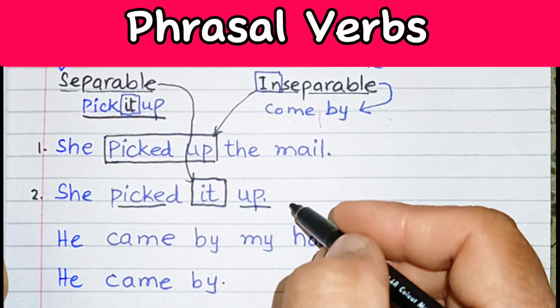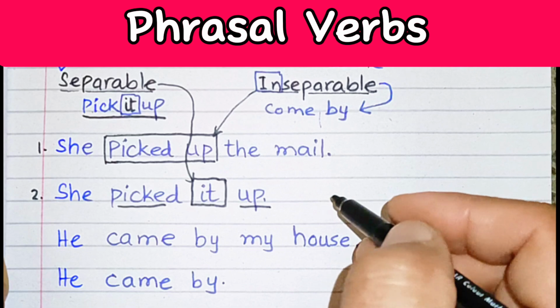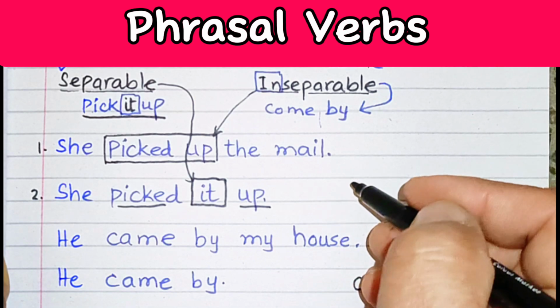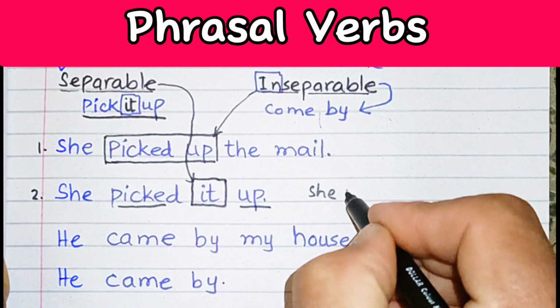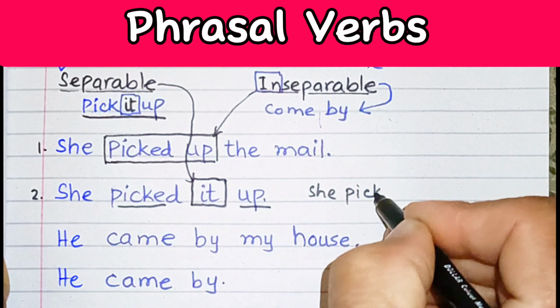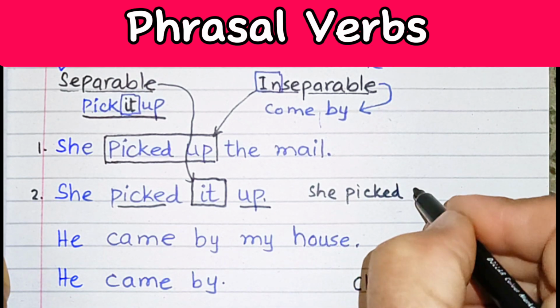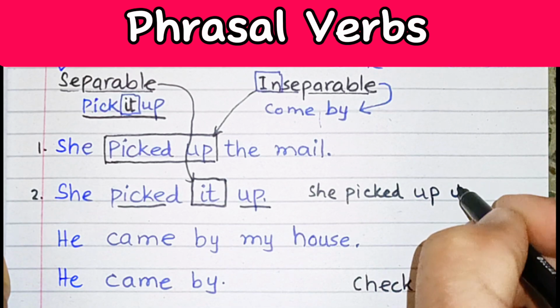One thing you cannot do is put a pronoun after a phrasal verb. We cannot write or say she picked up it.